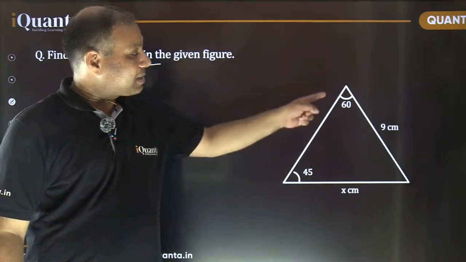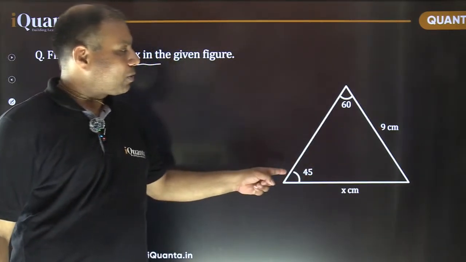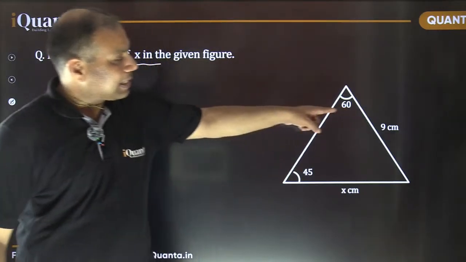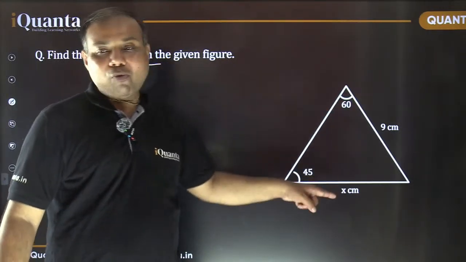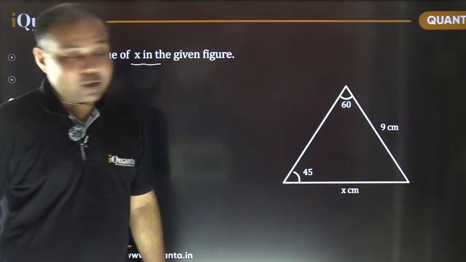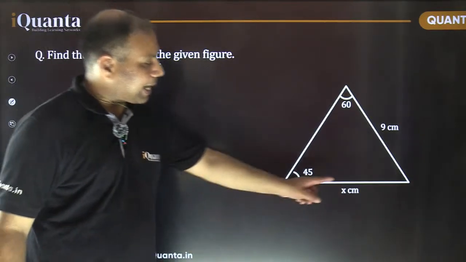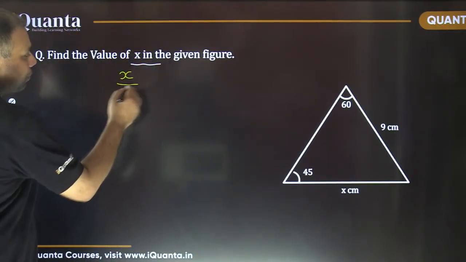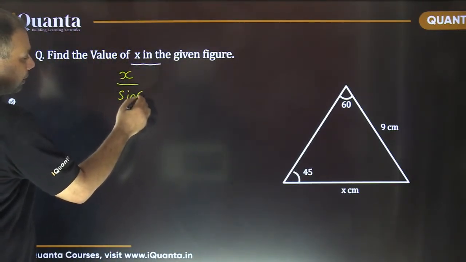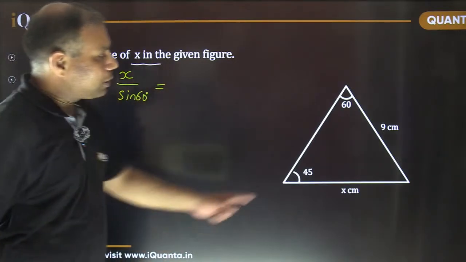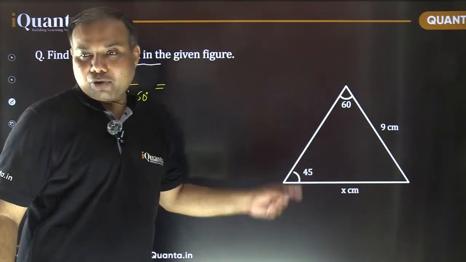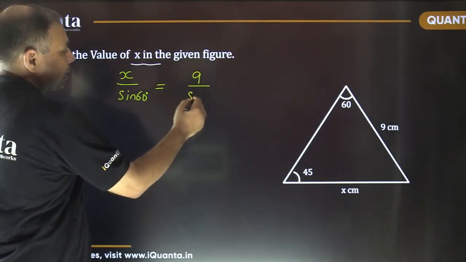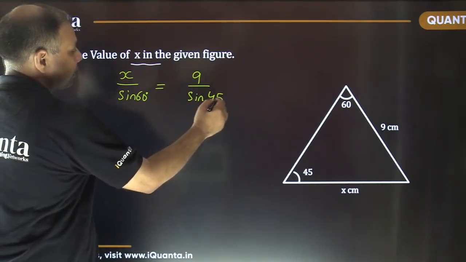The angles given are opposite to these side lengths. The side opposite to 45 is 9 centimeters, and what would be the side opposite to 60? That is being asked. So if I use the sine rule, it says x upon sine 60 should be equal to 9 upon sine 45, yes or no? It should be equal to 9 upon sine 45 degrees.